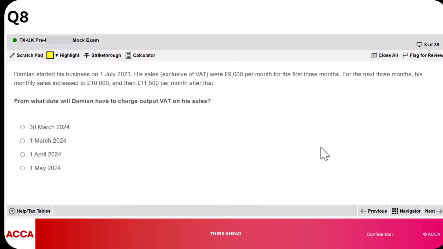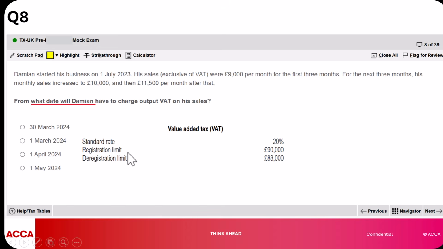Then we come to question 8. As you can see, I'm not doing all the questions, but I did try to select questions that touch on different areas so that we don't incline only to one area. Now you're told here, from what date will Damien have to charge output VAT on his sales? This is a matter of registration. So we go to our tax tables and we notice that the registration limit is 90,000. If their sales exceed 90,000, then they would have to register for VAT, and hence they will charge output VAT on their sales.